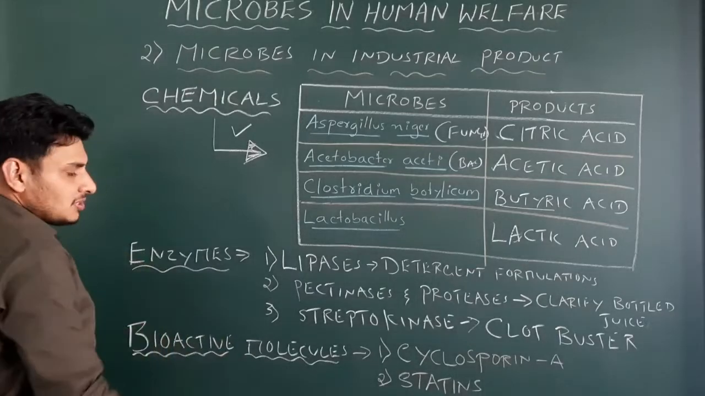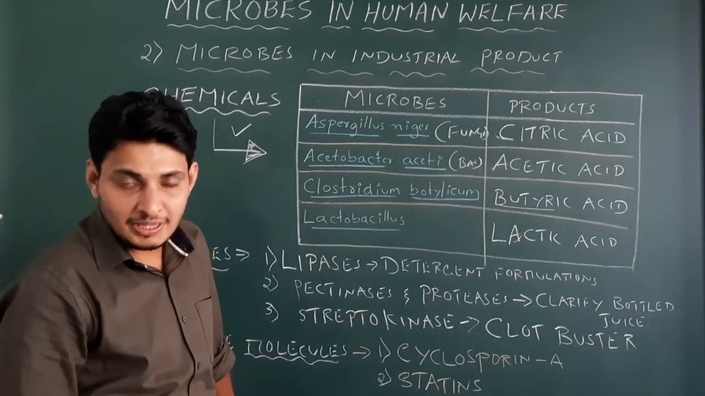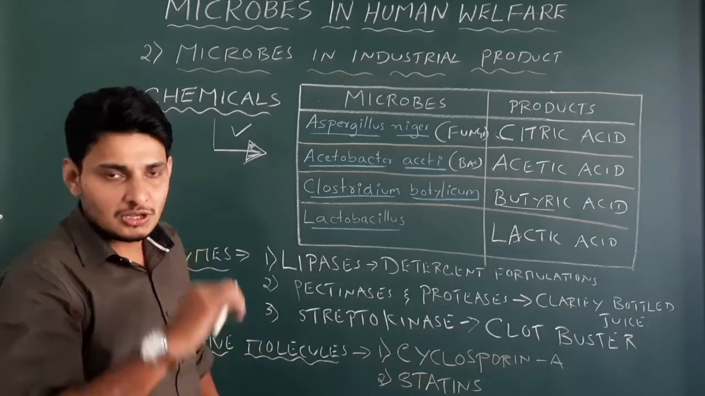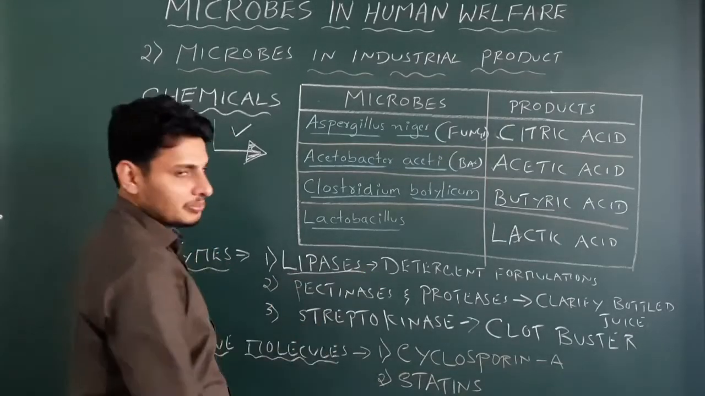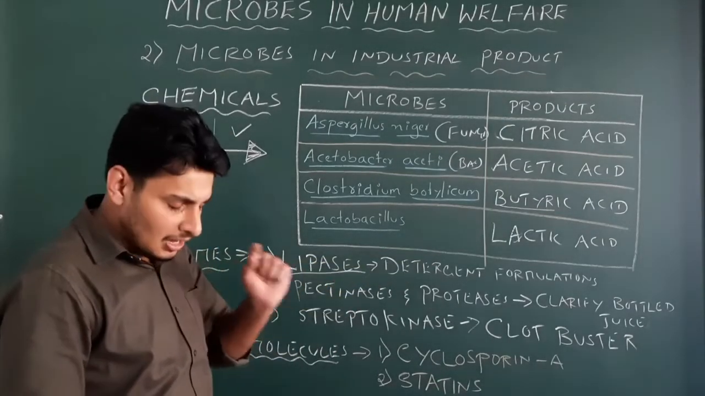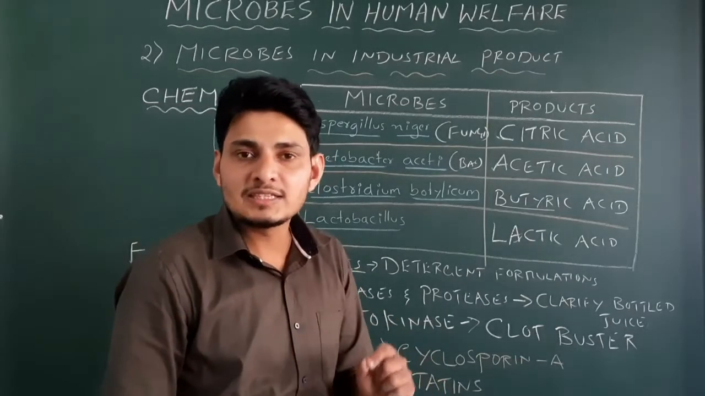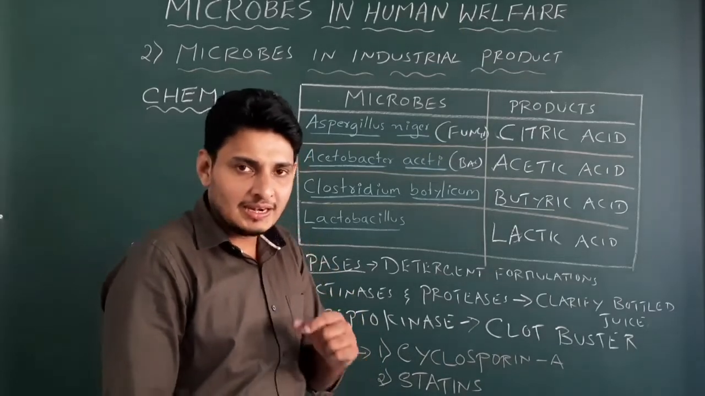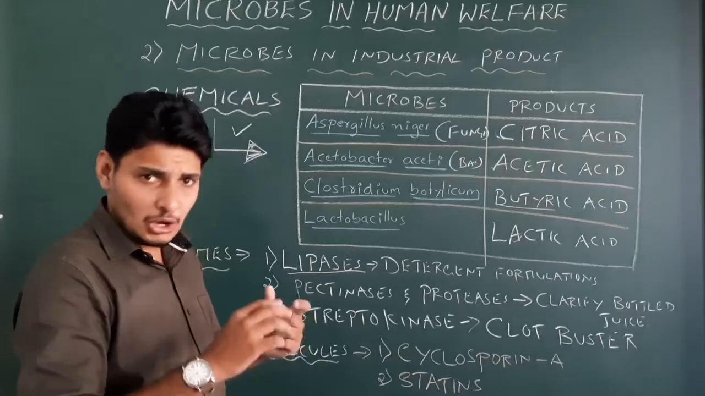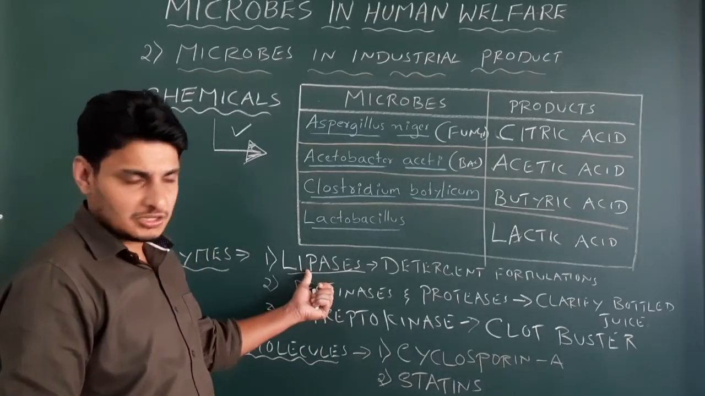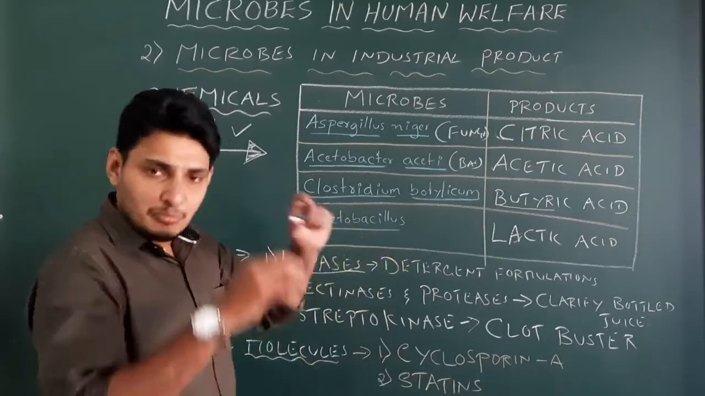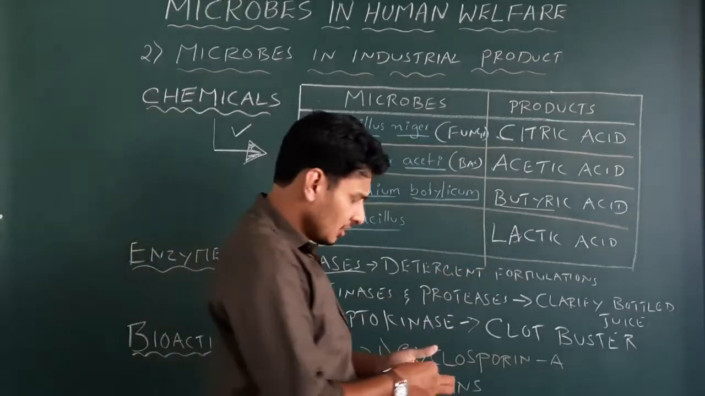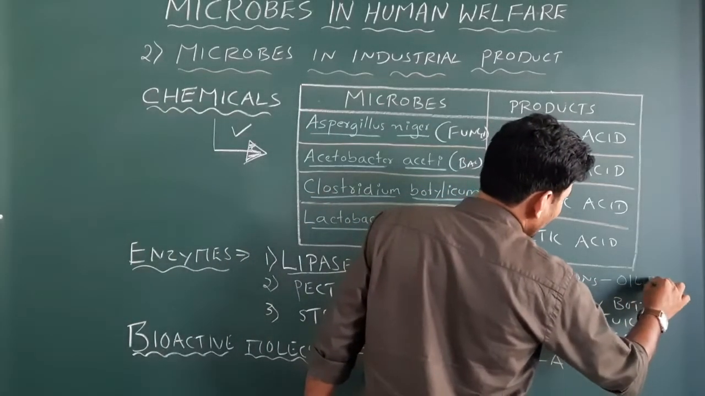Next is the enzymes. Some microbes contain enzymes. Those enzymes can be extracted from that microbe and used for the welfare of human beings. The good examples are here. The lipases. These lipases are useful in the removal of oil stains from cloth. If any stains, particularly oil stains, are there, we can treat that particular cloth with this enzyme called lipases. So these lipases are mixed in detergents. Got it? So I have written here detergent formulation, and they are helpful in the removal of oil stains.